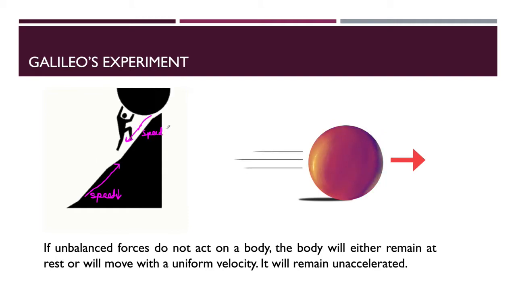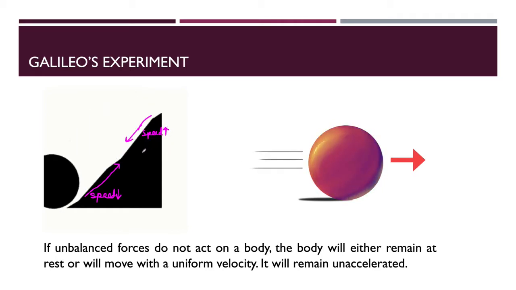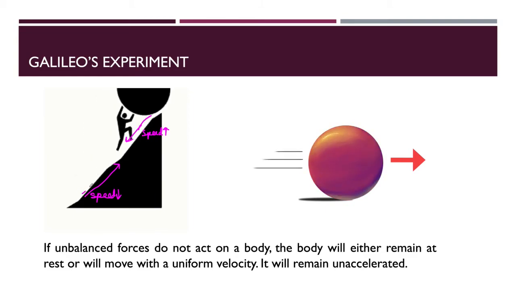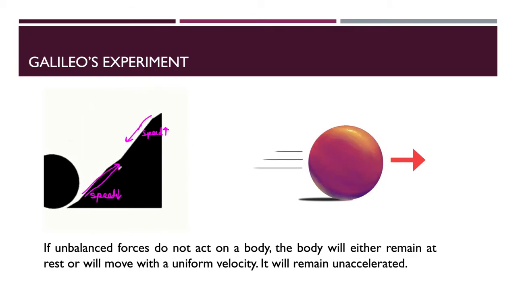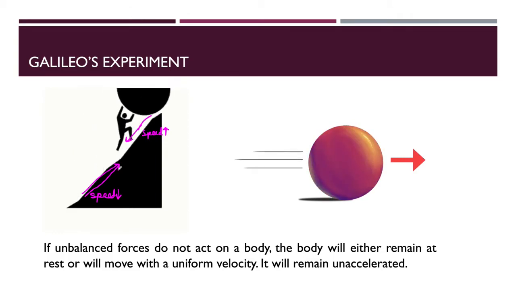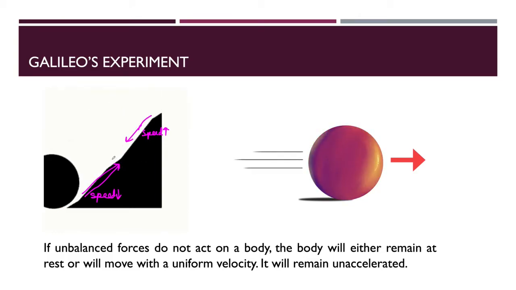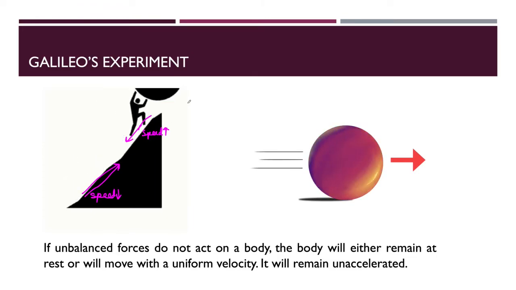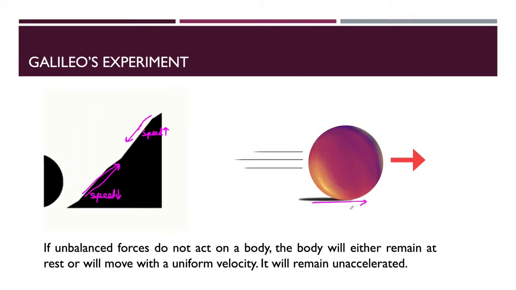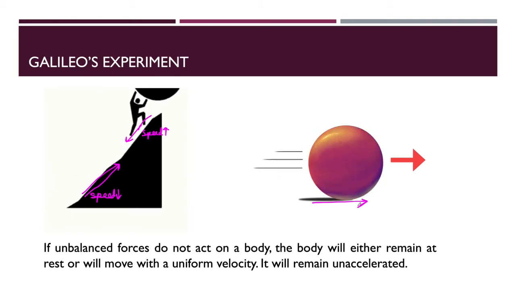So what is happening here? When it is going up, you have to push it, and when it is coming down, it is moving towards the gravitational force. That's why it comes down very easily. And here you can see that if any object is moving through a horizontal plane with no inclined plane, the object will have a uniform velocity. So what is the conclusion here?